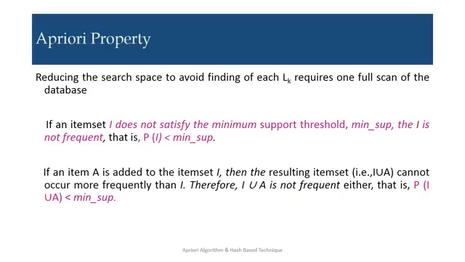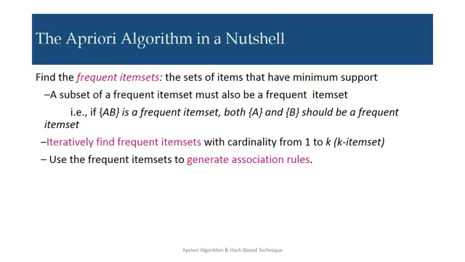Suppose AB is an item set and C is another item added to AB, then the resulting item set will be ABC. Here it is explained as the resulting item set I union A. It cannot occur more frequently than I. Therefore, I union A is not frequent either, that is, P of I union A is less than minimum support. If that combination does not occur frequently in the transactions, then we can say that it is not a frequent item set.